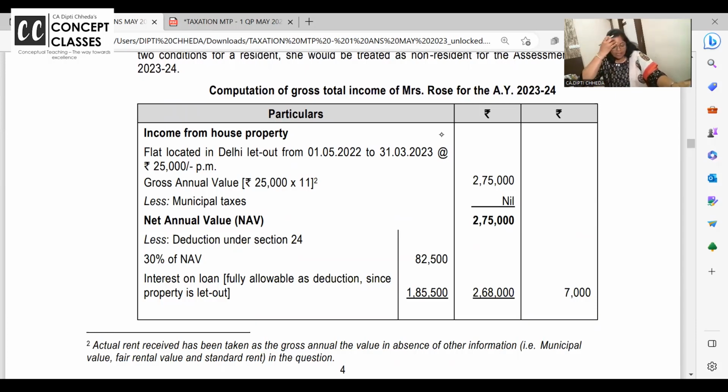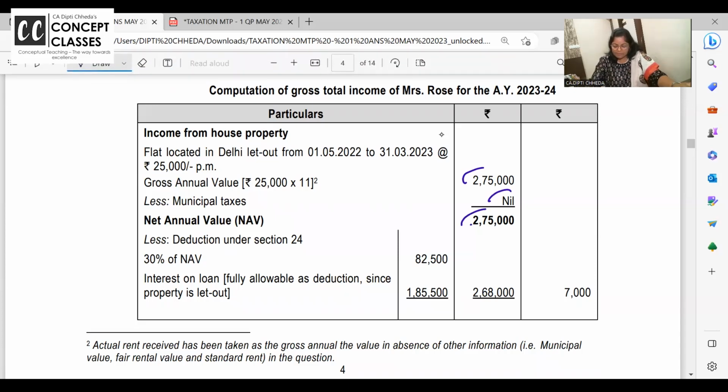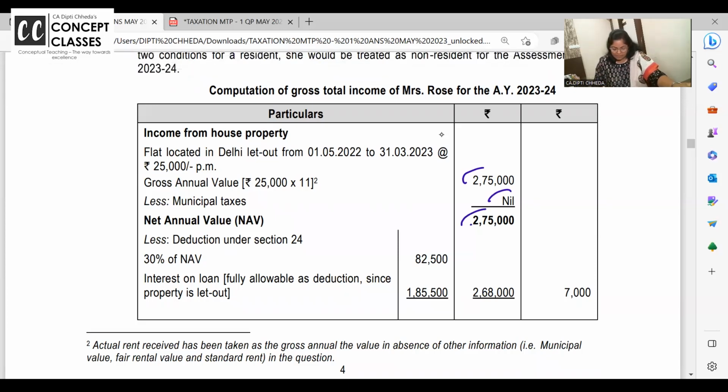How much is the rental income? Pick up your calculators. 25,000 into 11, 2,75,000. Municipal tax paid is nil. 30% of NAV, not 1/3. 30% you get deduction. And then interest on loan paid is 185.